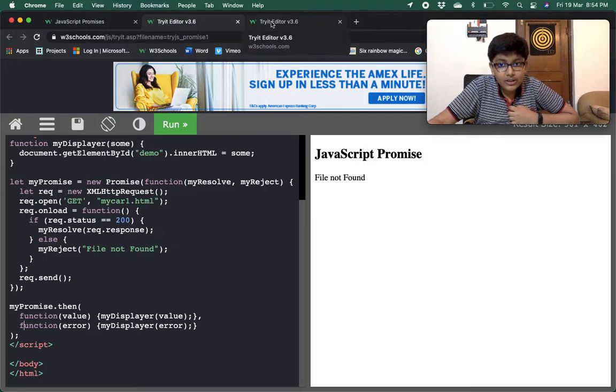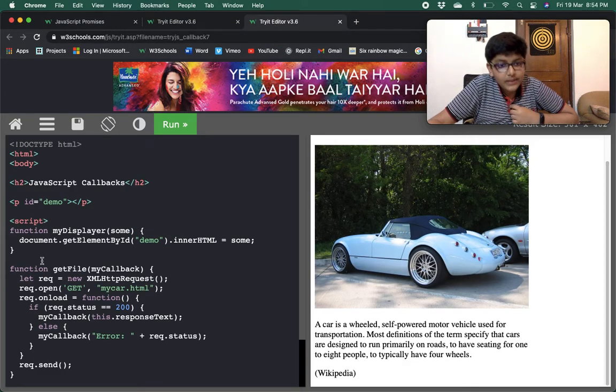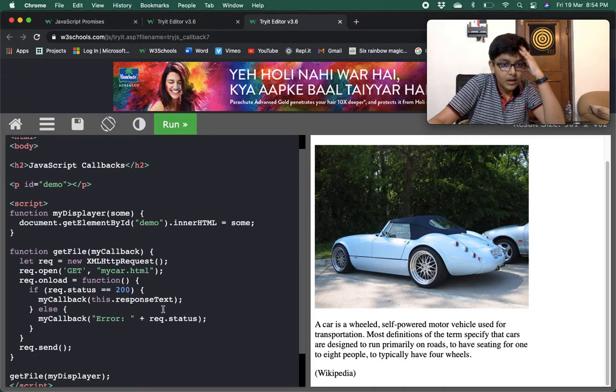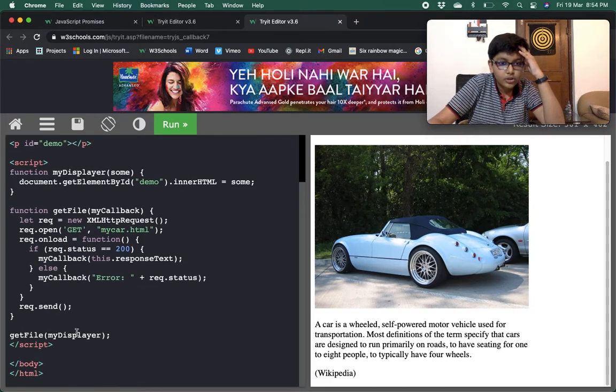Now the comparison. Here we directly start off by creating a getFile function and then doing all the stuff, and we want a callback function in this, and whatever the callback is, we call that.